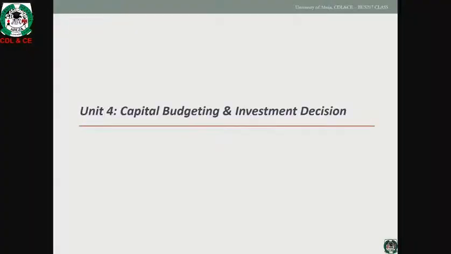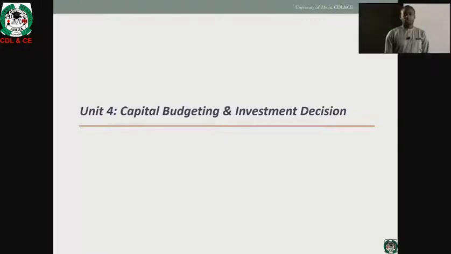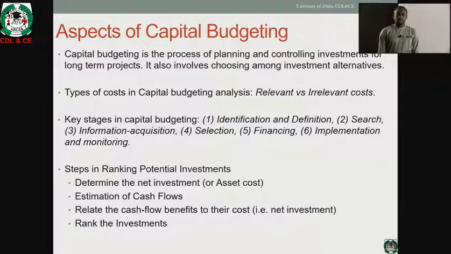Welcome to the new model, which is on capital budgeting and investment decision. Today, we are going to take our discussion on the time value of money to a real project situation, whereby organizations budget for project activities that are capital intensive. Aspect of capital budgeting. By capital budgeting, we mean the process of planning and controlling investment for long-term projects. It also involves choosing amongst investment alternatives.